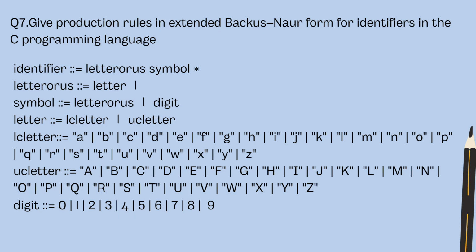Then letter is lowercase letter or uppercase letter. Lowercase letter can be given as all the small letters of the English alphabet, uppercase letter as all the capital letters of the English alphabet, and digit as 0 to 9, all digits including 0.